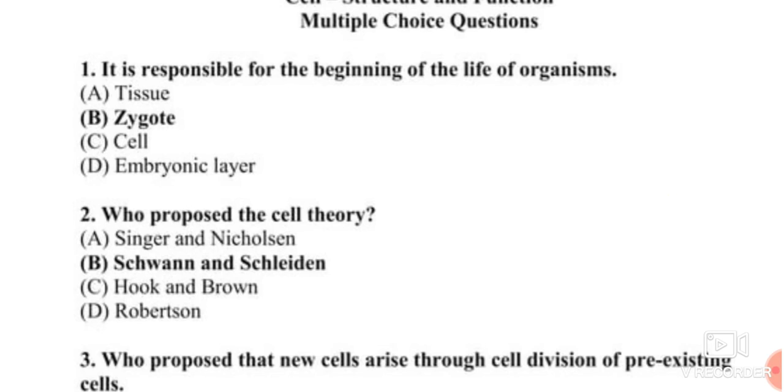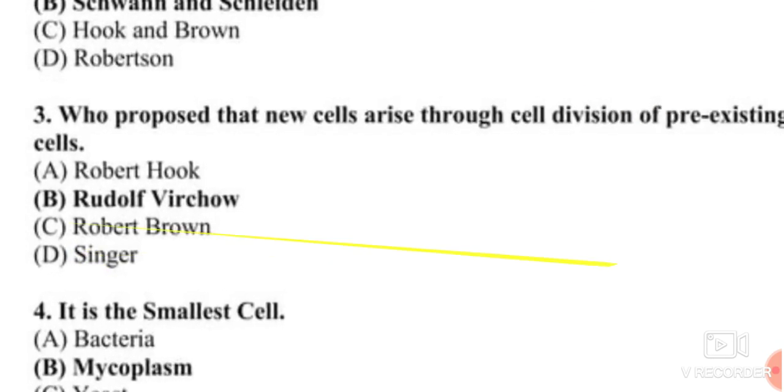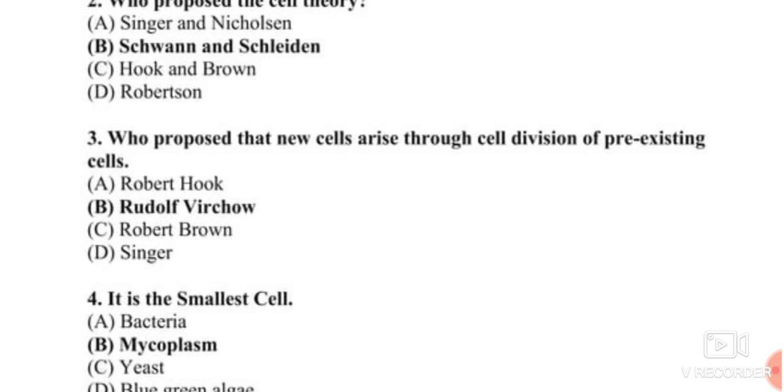Next, question number 3: who proposed that new cells arise through the cell division of pre-existing cells? The answer to question number 3 is Rudolf Virchow.